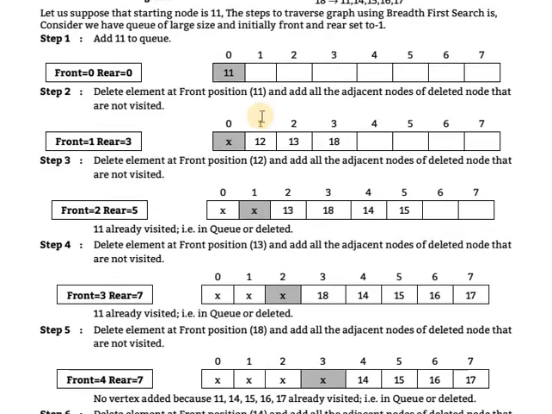So now 12 will be deleted. Delete the element at the front position 12, and add all adjacent nodes of that deleted node that are not visited.